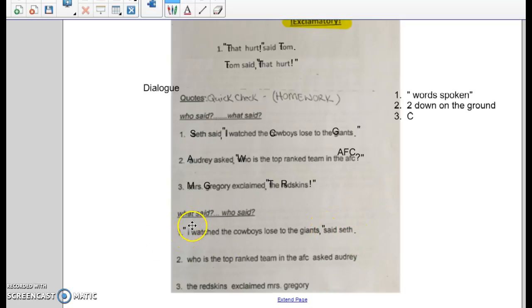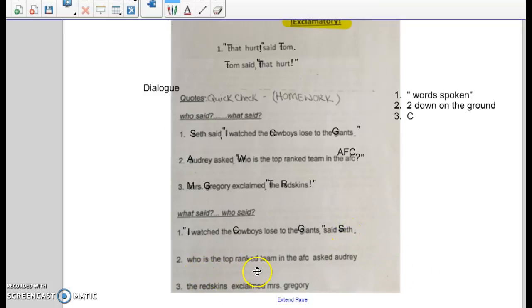What do we capitalize? Well, I is the beginning of both sentences, the spoken sentence and the overall sentence, plus you always capitalize the pronoun I. Unfortunately, again, we have to capitalize Cowboys and Giants. They are the names of teams. And then, do we capitalize "said"? No, this part is not a sentence. It's just finishing the complete thought. We do capitalize Seth because that is his name.